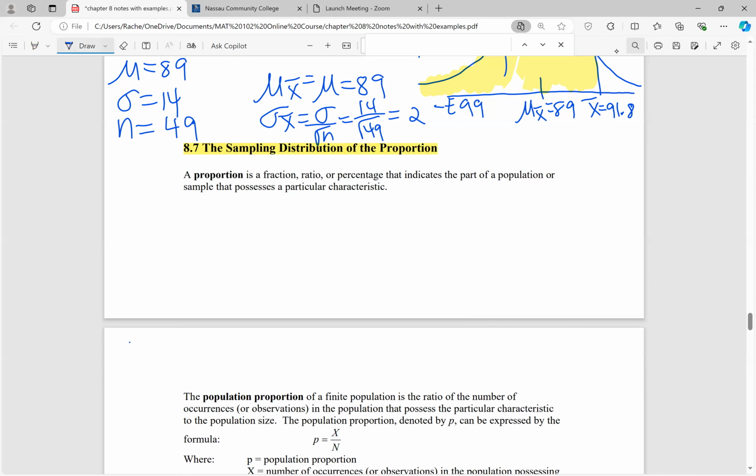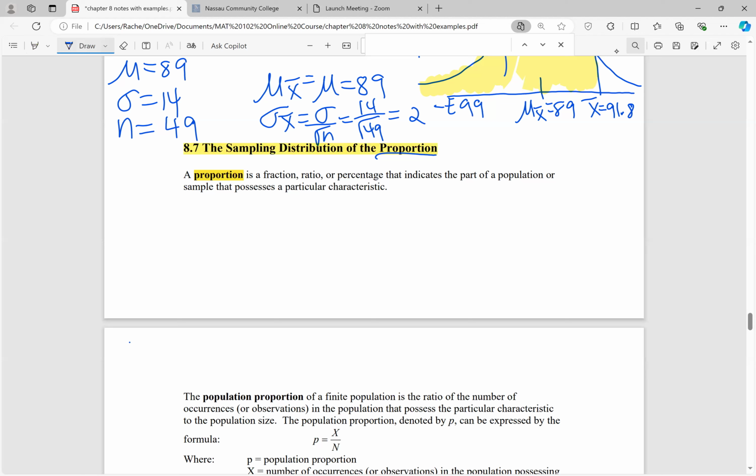So I'm introducing a new parameter. And you know what a proportion is. You've learned about proportions since elementary school. A proportion is just a fraction, a ratio, or a percentage that indicates the part of a whole. So it could be part of a population or a sample that possesses a particular characteristic.